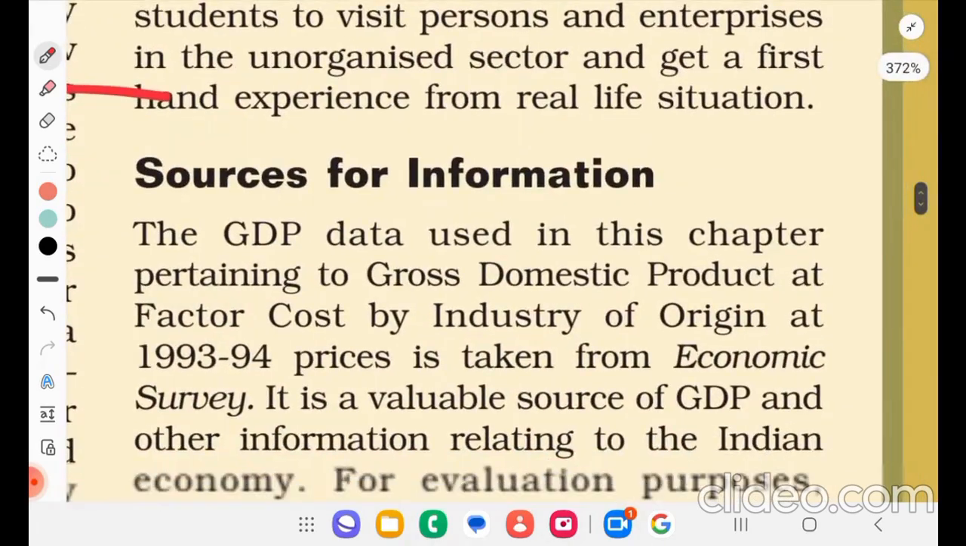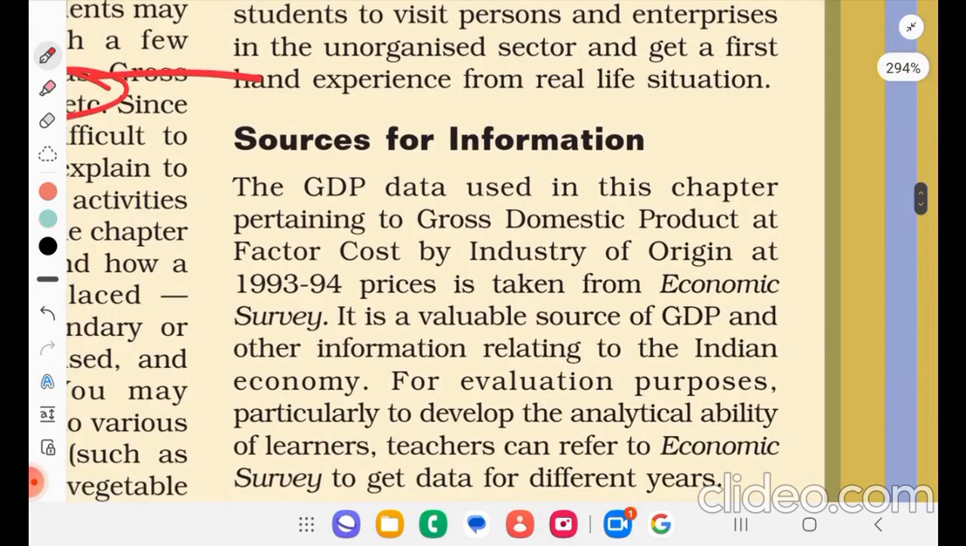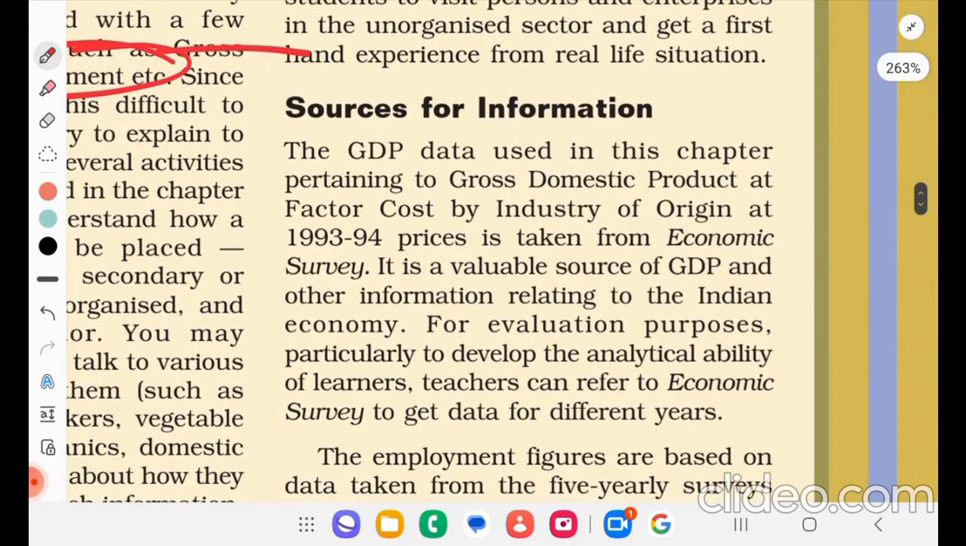real-life situations. Sources for information: the GDP data used in this chapter, pertaining to gross domestic product at factor cost by industries of origin at 1993-94 prices, is taken from the Economic Survey. It is a valuable source of GDP and other information relating to the Indian economy. For evaluation purposes, particularly to develop the analytical ability of learners, teachers can refer to the Economic Survey to get data